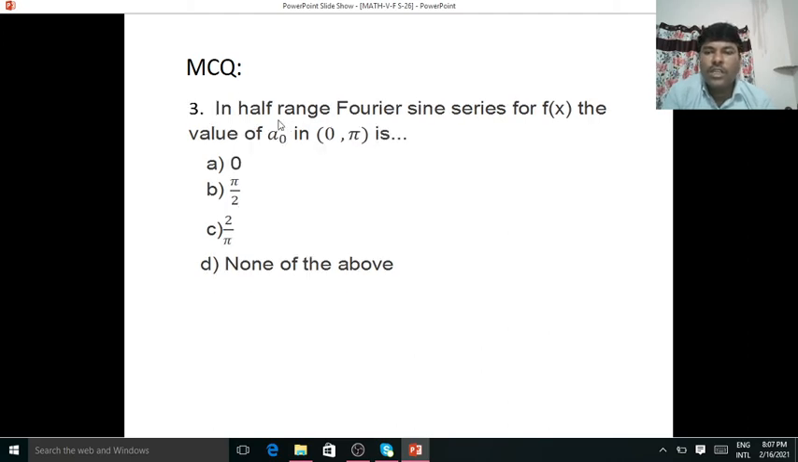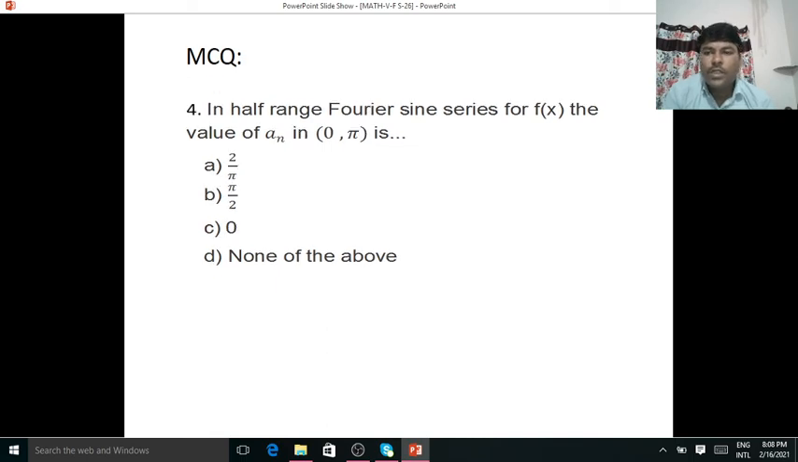The third question is, in half range Fourier sine series for f of x, the value of a0 in 0 to pi is, answer is A, that is 0. The fourth question, in half range Fourier sine series for f of x, the value of an in 0 to pi is, answer is C, that is 0.